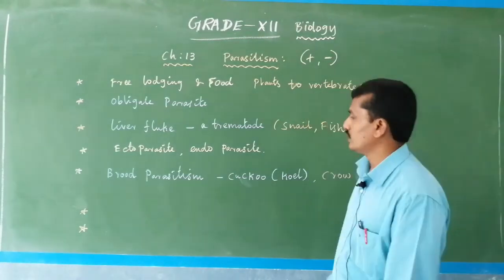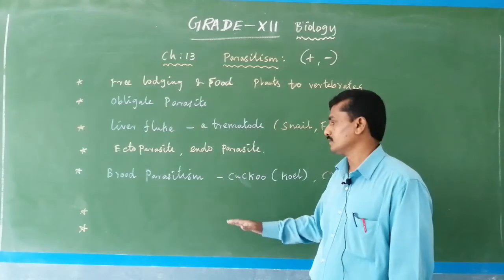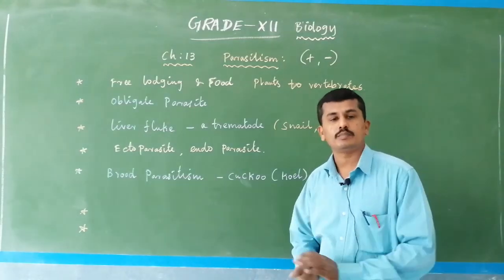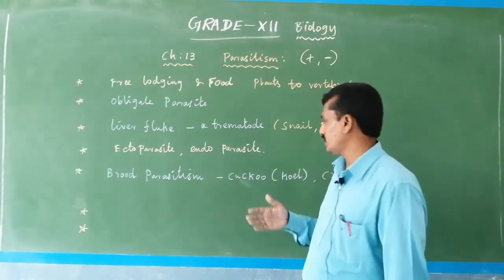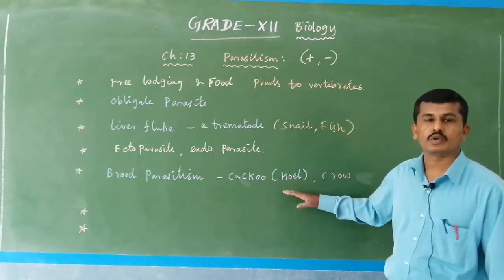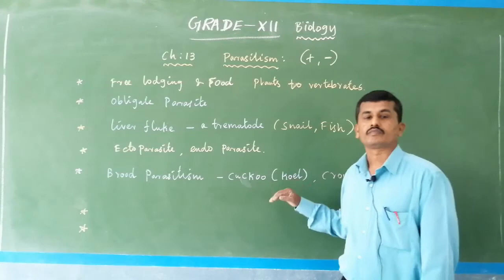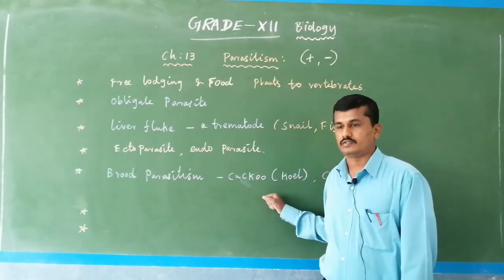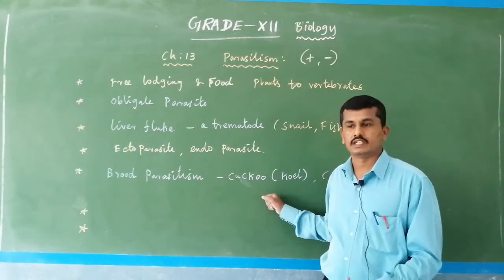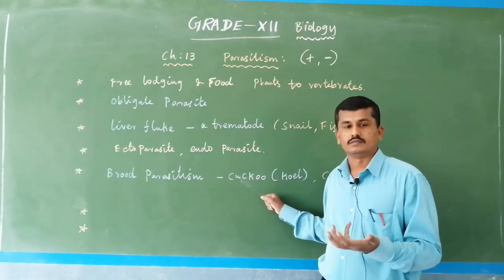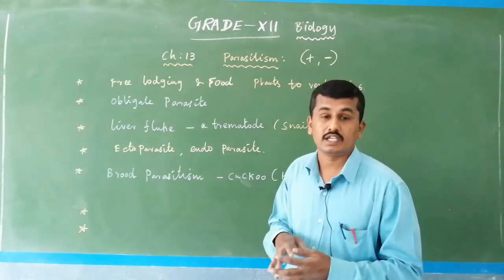Okay. Then ectoparasite and endoparasite. Then another example is brood parasitism. Brood parasitism is nothing but the cuckoo and the crow. Both are birds only.